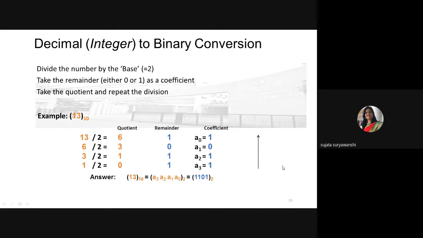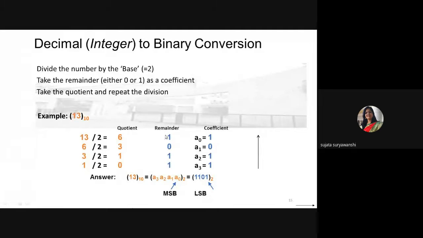Vishwesh, your answer is wrong, because you have not included the last one. You have to repeat division till you get quotient 1. You stop when you get quotient 0. That's why your answer is wrong. So you need to divide the given number by base 2 till you get quotient 1. So the right answer is 10111. This is the equivalent binary number of decimal number 23.